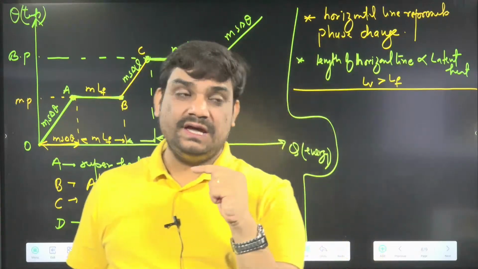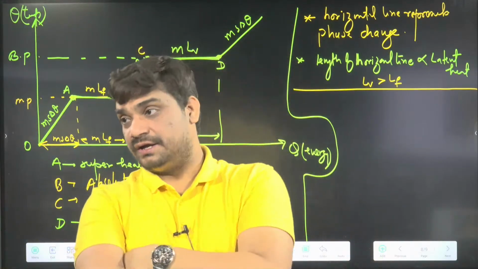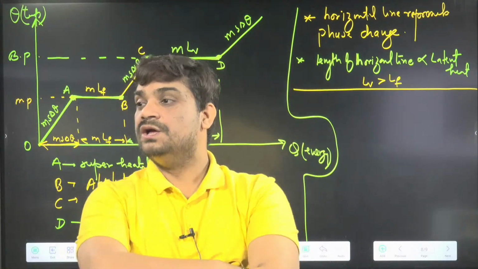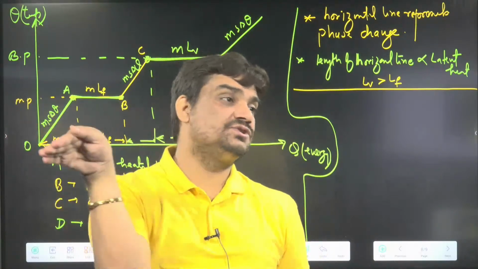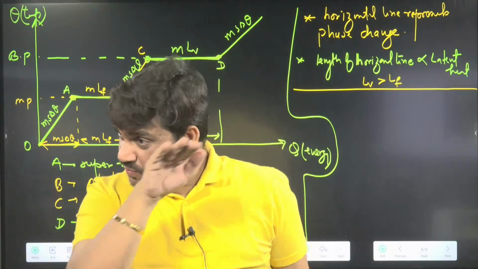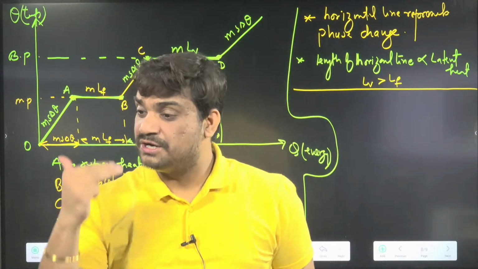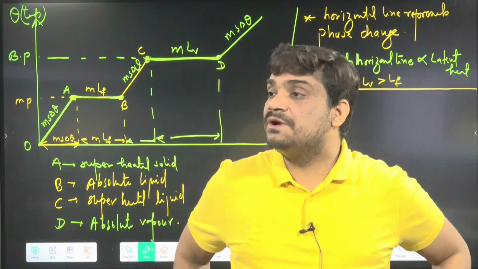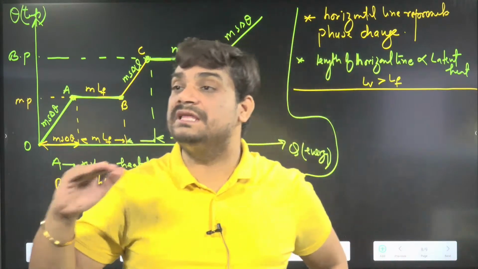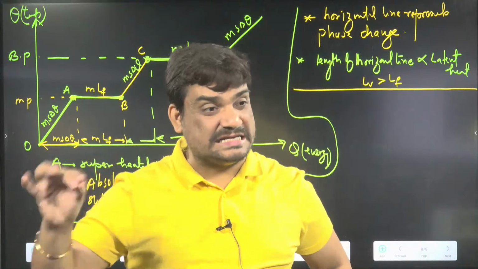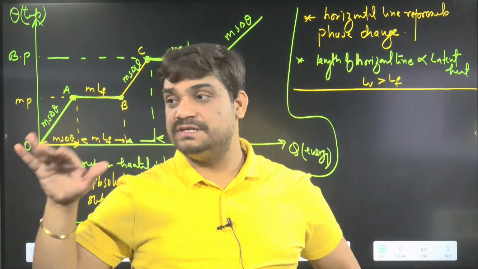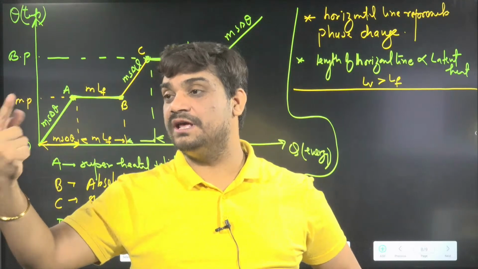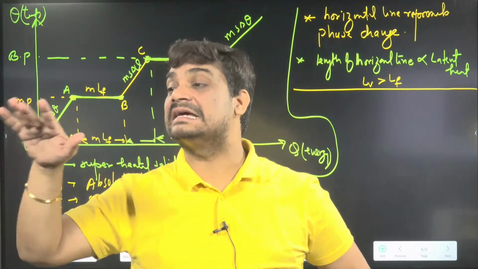Suppose I am heating solid, solid to liquid, then how many horizontal lines should be there? You can say, sir, one phase change, one horizontal line should be there. Liquid to vapor, if I say liquid oxygen is heated, then how many horizontal lines should be there? Your graph should have only one horizontal line, because there is going to be only one phase change, one horizontal line. That graph will be the correct graph.